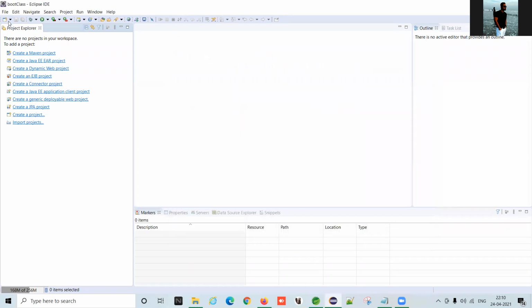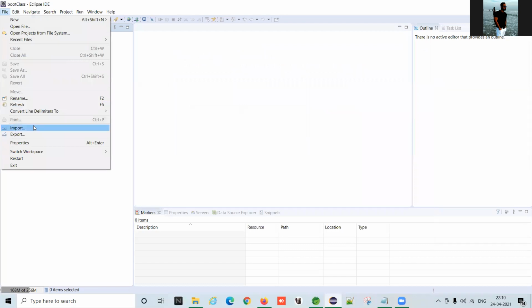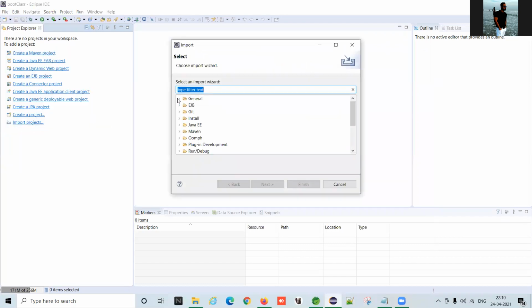come to Eclipse, go to the option File, then Import, and after clicking on Import, go to General.